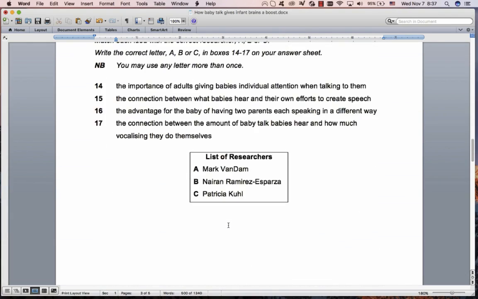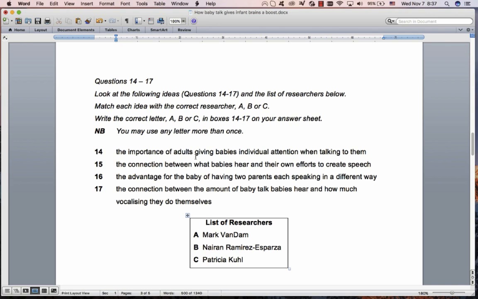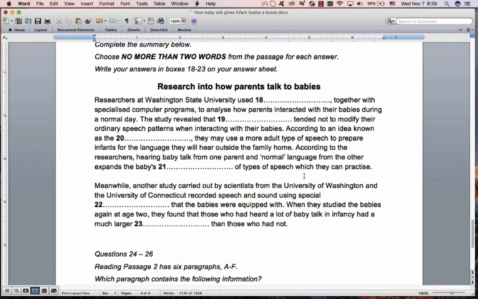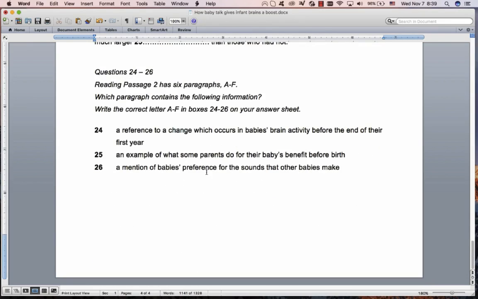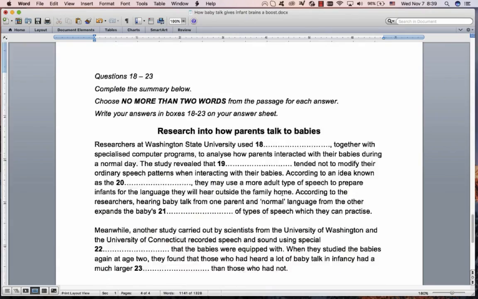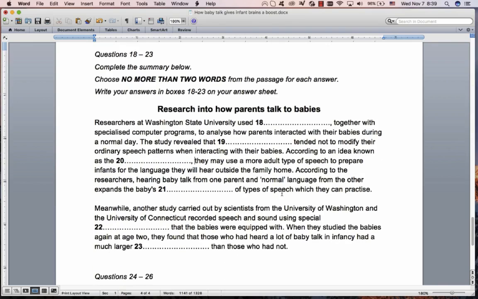We've got matching people with what. Definitely focus on that. This doesn't really help us very much because idea is a very general word. If it's statements, it's nice because you only look at what they said. But here, an idea. It could be what they said. It could be what they thought. It could be anything connected with them. So actually, it doesn't help us that much. Then we've got a summary and match the paragraph. So we're going to probably do this one first, then this one, and then that one last. Right, let's get into it.